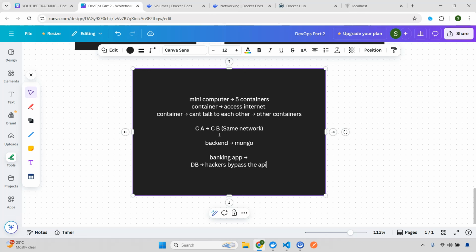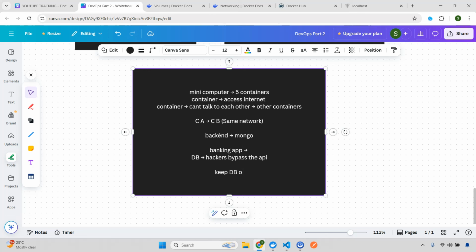So that is the reason what we usually do is keep the DB on a private network so that only the backend can access it. This is the best example you can consider. Whenever you have a frontend, backend and DB, you keep them in the same private network so that they can communicate with each other.